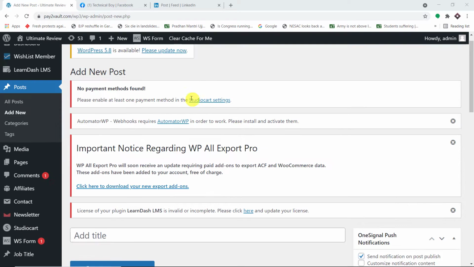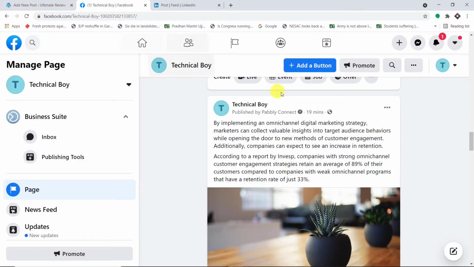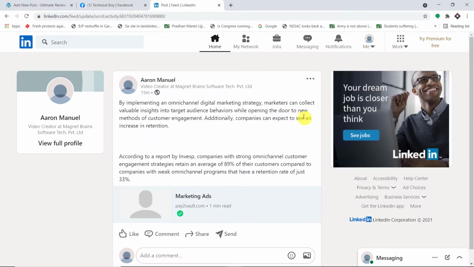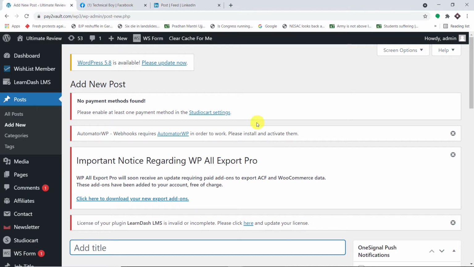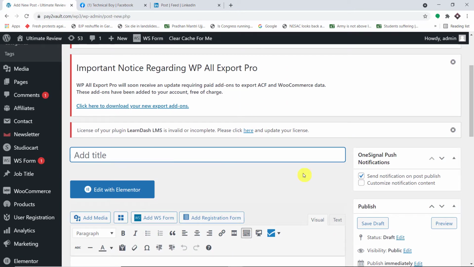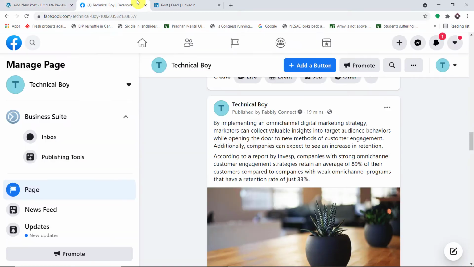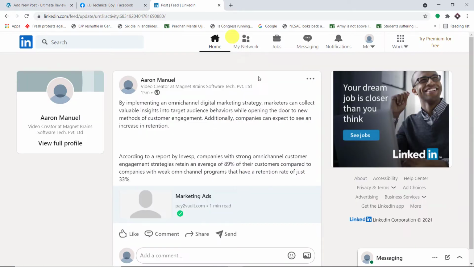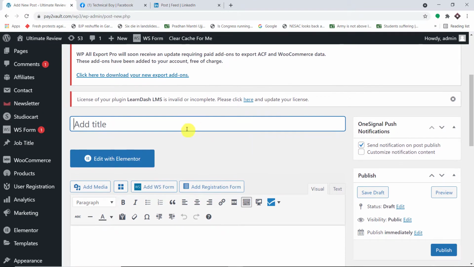Okay, so this is my WordPress account and this is my Facebook page and this is my LinkedIn account. So the idea is that I'm going to publish a post on WordPress and see whether we have a post on Facebook. At the same time, do we have a post on LinkedIn? So let me just perform the experiment. So this is about World Digital Marketing.